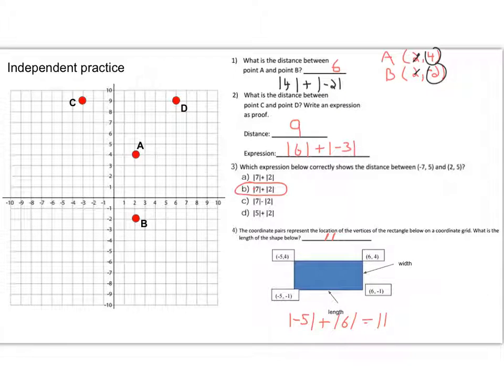And there was a problem with question 3 because A and B were the same. I'm pretty sure one of these 7s was meant to be a negative, because that's what we would do, right? We would take the absolute value of the differing coordinates, -7 and 2, and they would be in different quadrants, so we're going to add them. So I changed that 7 to a negative because I think that's probably what it was supposed to be, and then that would be the correct choice. All right, so check those answers out. If you got something different, see if you can figure out where you went wrong. Otherwise, you can go to the next page for more practice.